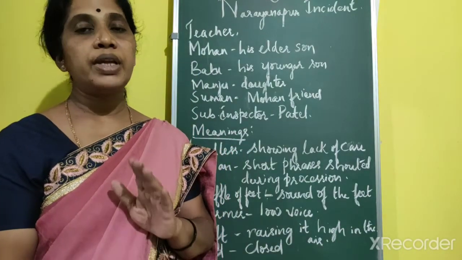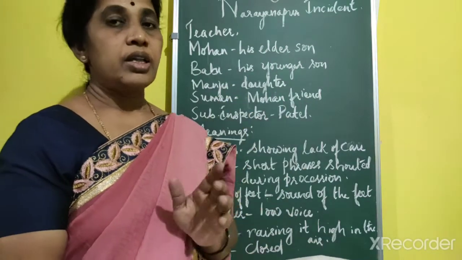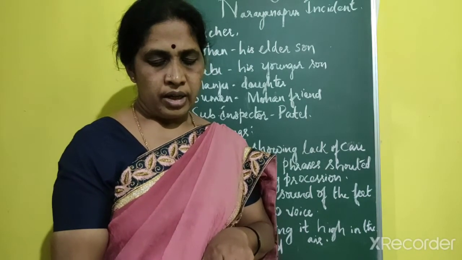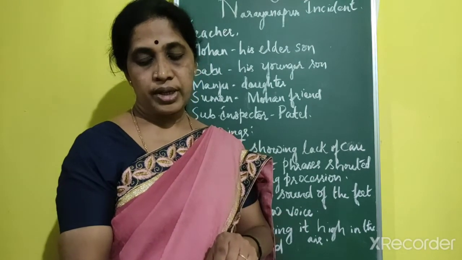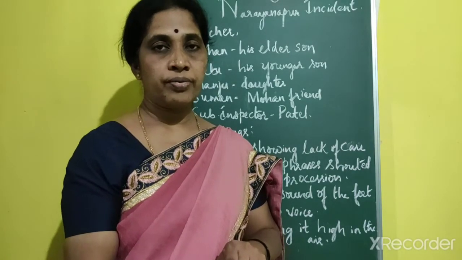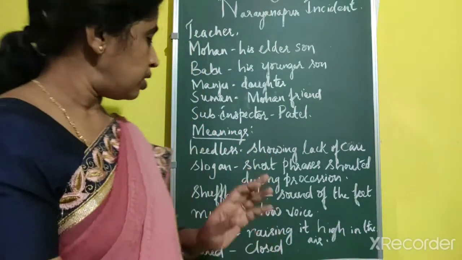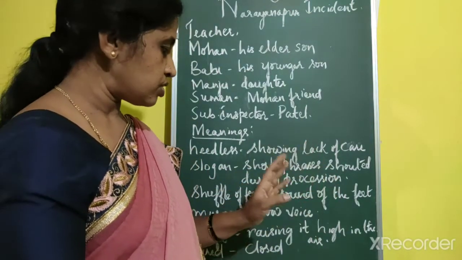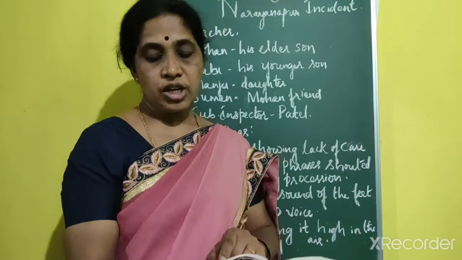They walked in complete silence. They refers to Mohan and his college friends. There were no slogans, no shouts, just the shuffle of feet, the drip of rain, and a low murmur from the watching crowd. So, how was the procession? No slogan. What do you mean by slogan? Slogan means short phrases shouted during a procession. So no shout, no slogan, just the shuffle of feet.